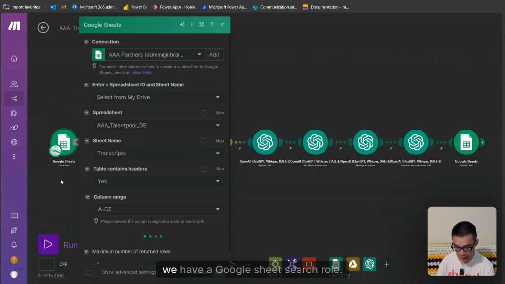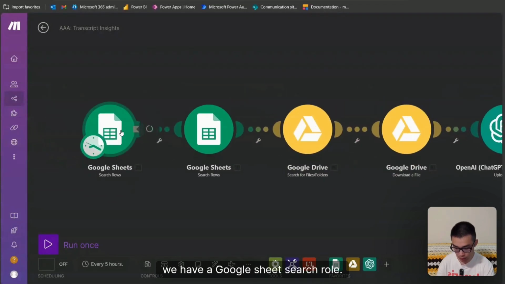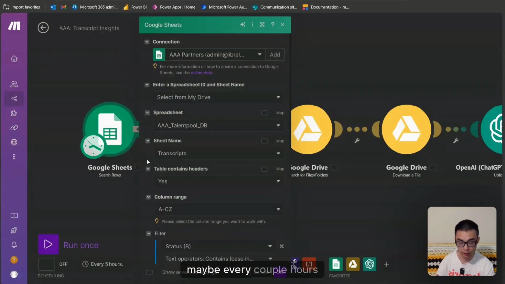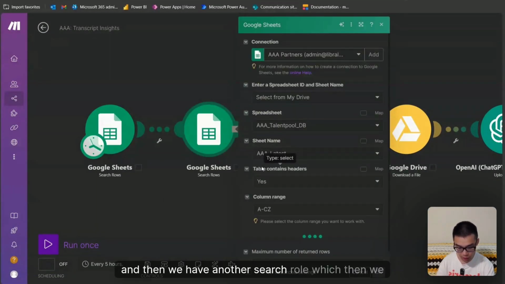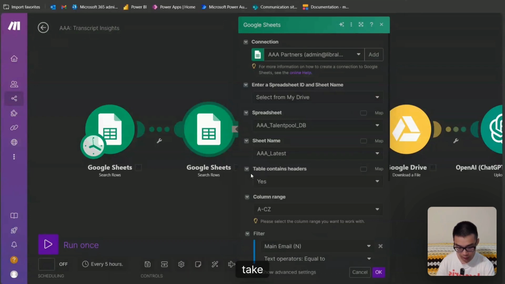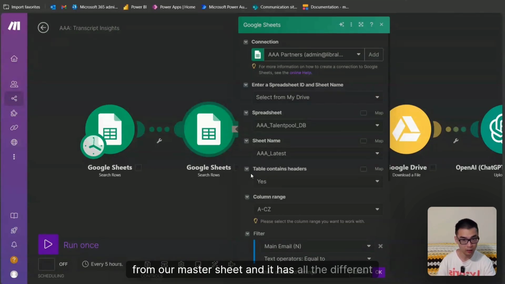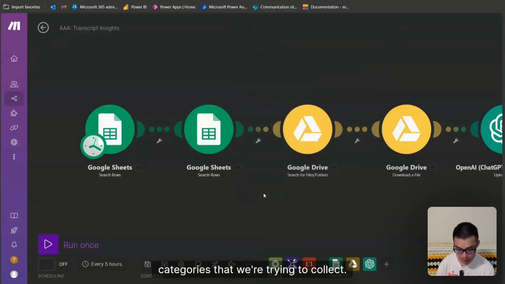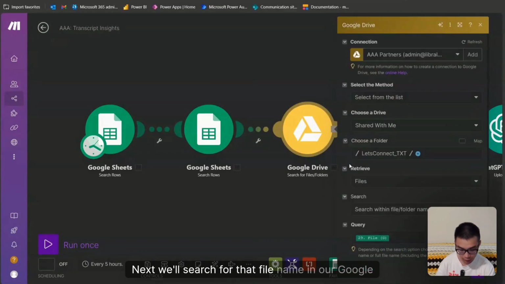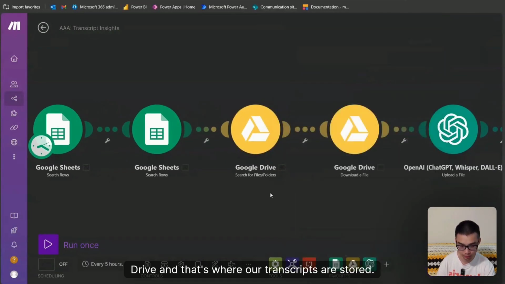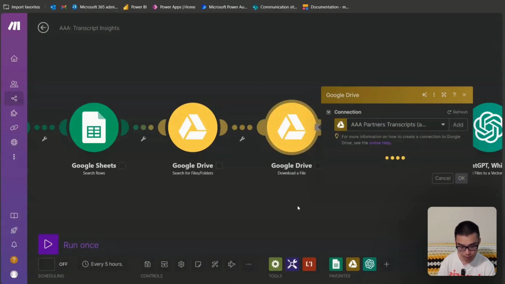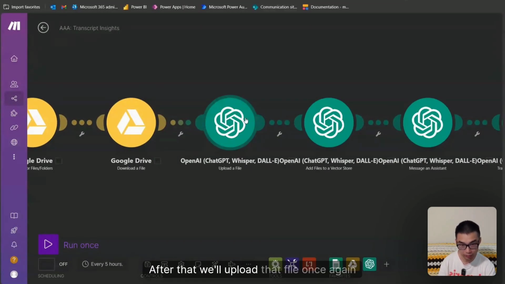So to start, we have a Google Sheet search row. We're going to run this maybe every couple hours. And then we have another search row, which then we take from our master sheet, and it has all the different categories that we're trying to collect. Next, we'll search for that file name in our Google Drive, and that's where our transcripts are stored. And then we'll download that file. After that, we'll upload that file once again into our vector store.